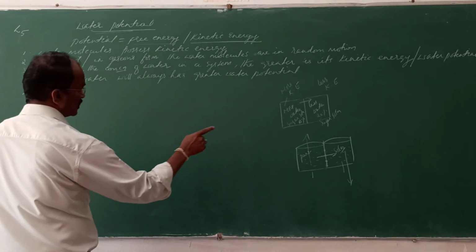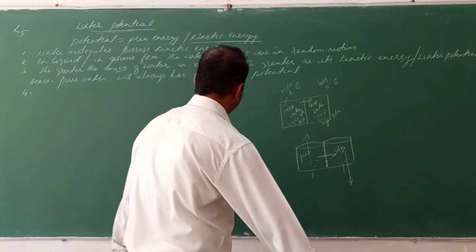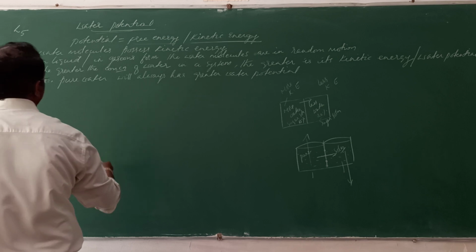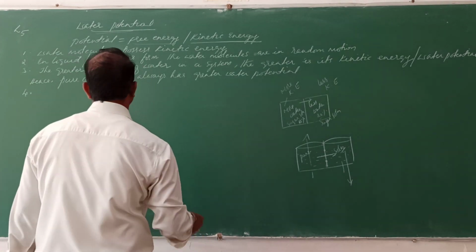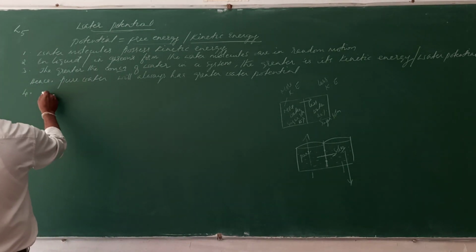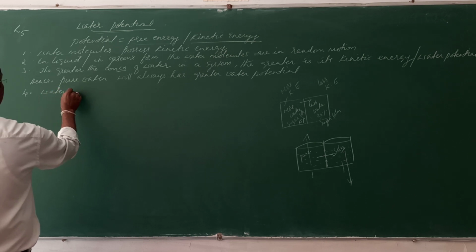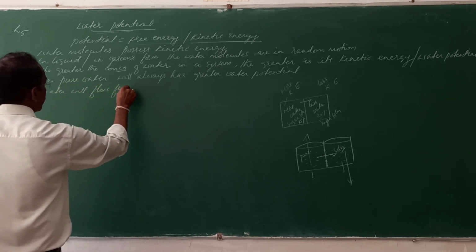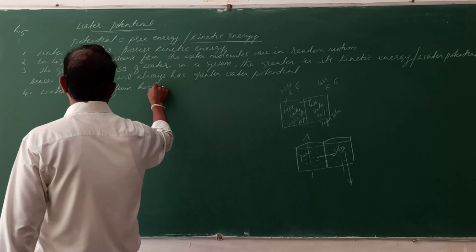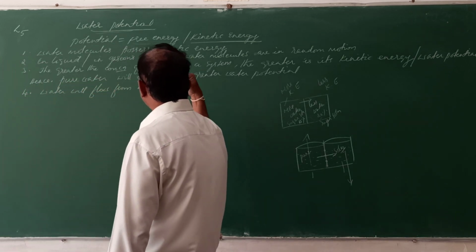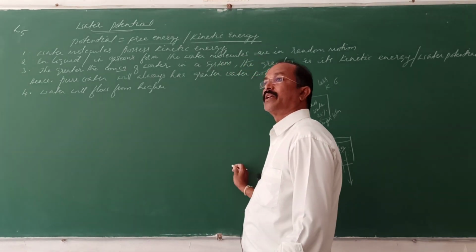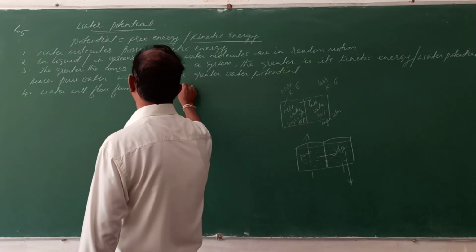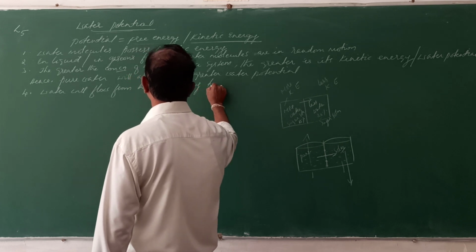If two systems are separated, as I said, you can see this with the example. Water will flow from what? Higher energy to lower energy. Which is that energy? That is kinetic energy or the free energy.